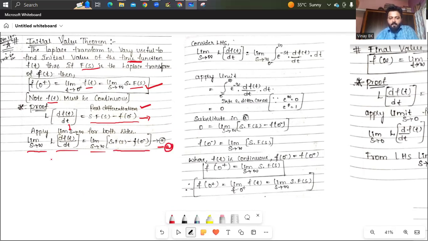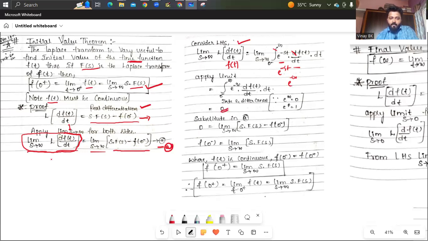Next, consider only LHS, this one. Limit s tends to infinite into Laplace transformation of df of t by dt is nothing but, limit s tends to infinite, integration from 0 to infinite e to the power minus st into df of t by dt. Differentiation and integration will get cancelled. We'll get only e to the power minus st. So here you just apply limits. By applying limits, e to the power minus infinite is nothing but 0, e to the power 0 is nothing but 1. By applying limits, you'll get 0 on left hand side.